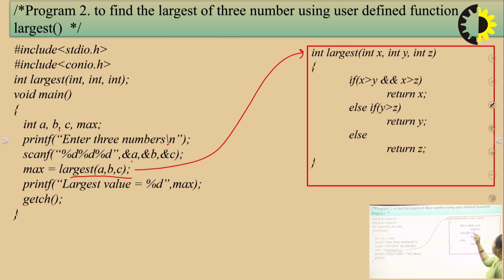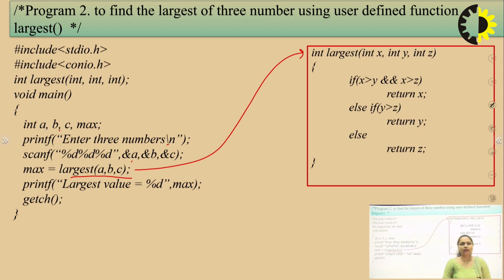If return x is going to be executed, this function definition will terminate here and control will return back to the main function. If the if condition fails and the else if condition is executed, it means return y will execute, and as soon as return y executes, the control will come back to max.